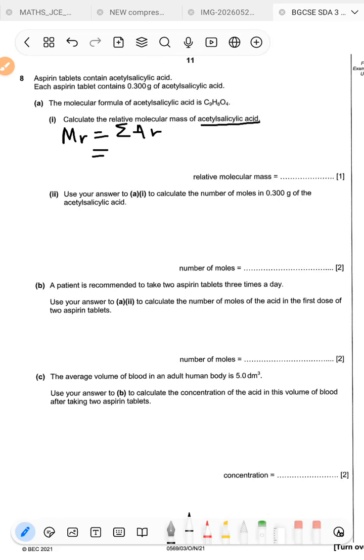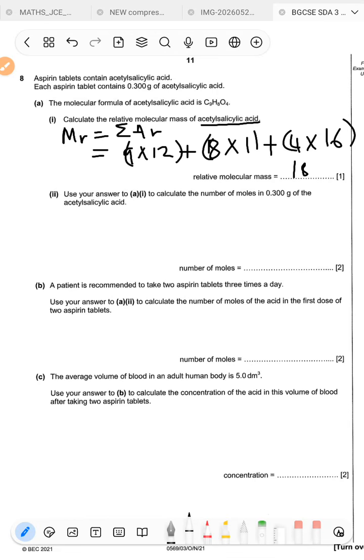So we have 9 for carbon, so it's going to be 9 times the atomic mass of carbon plus 8 times 1 plus 4 times 16. Of course, I usually encourage you to put brackets here so that your calculator can give you the right answer. Okay, so this gives us 180.